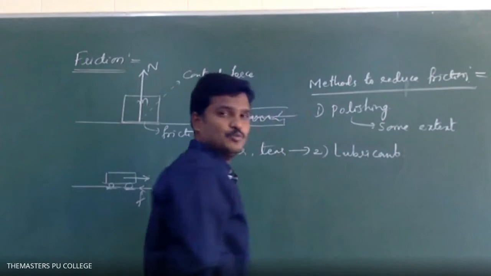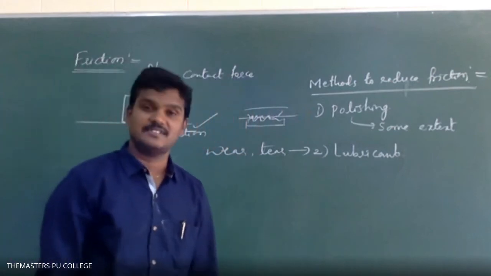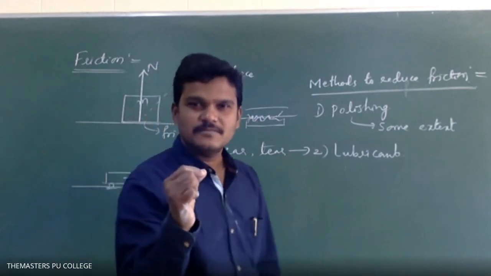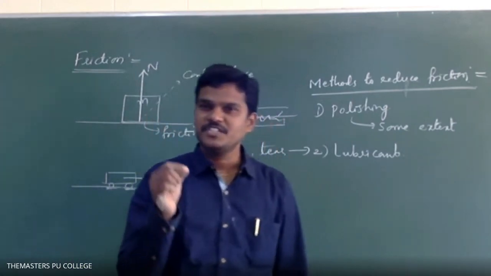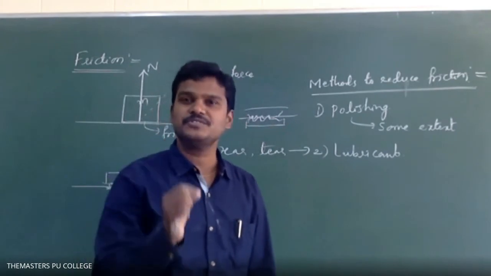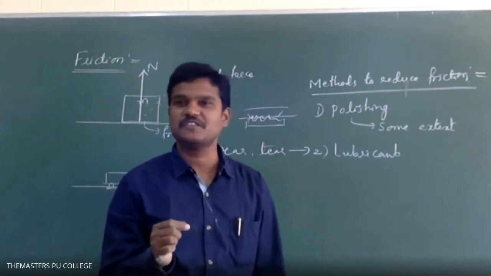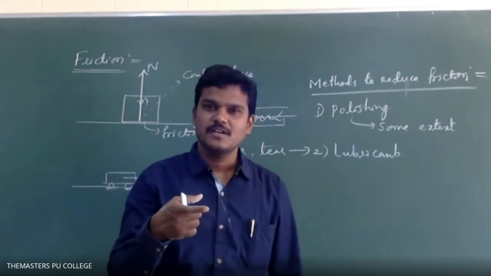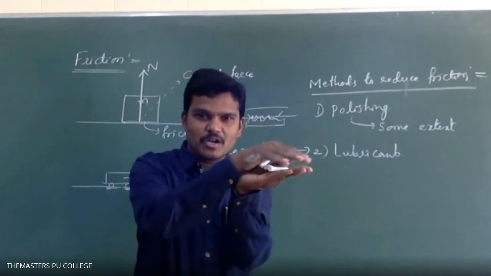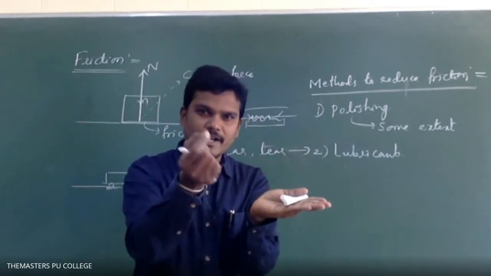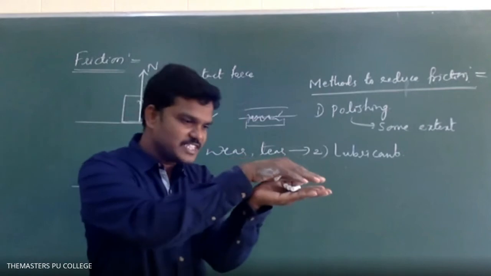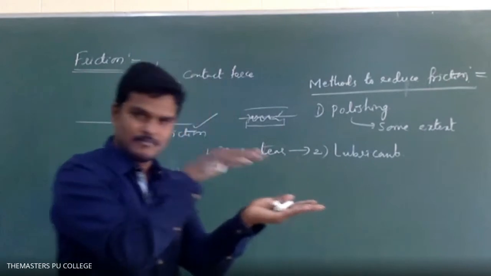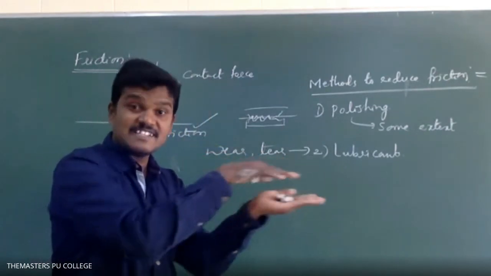By using lubricants, nothing but what? Oils and grease. This lubricant is a substance which is used to reduce the friction between two surfaces which are in contact. If you add oil drops in between two surfaces which are in contact, then friction will decrease because the bodies will move freely. They will slide actually.